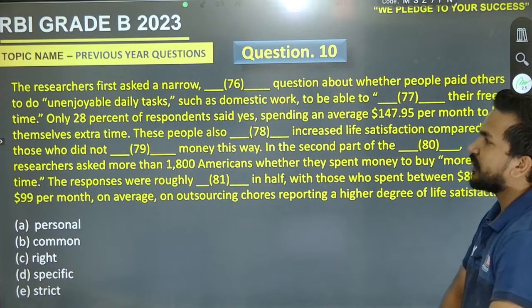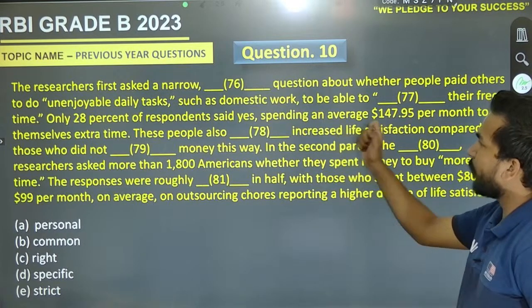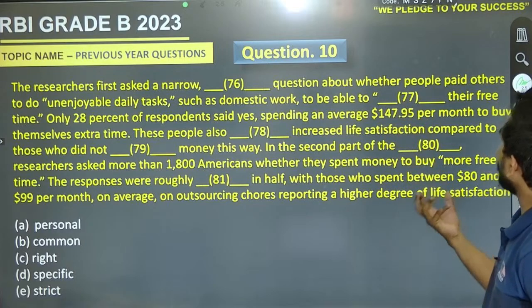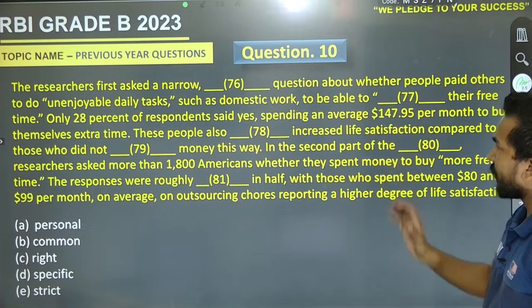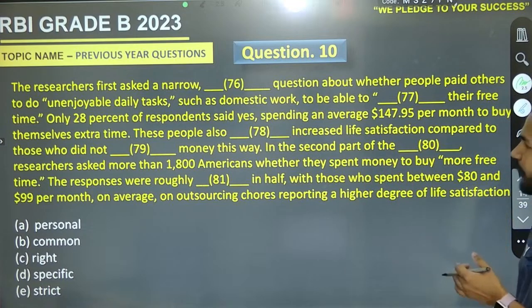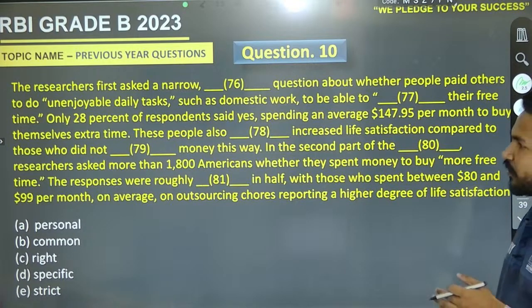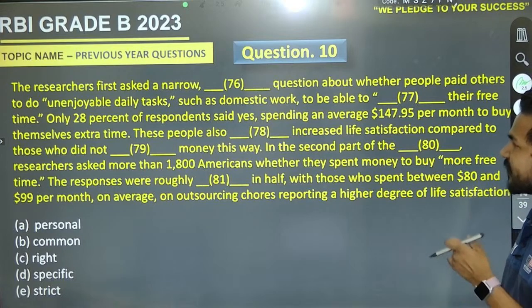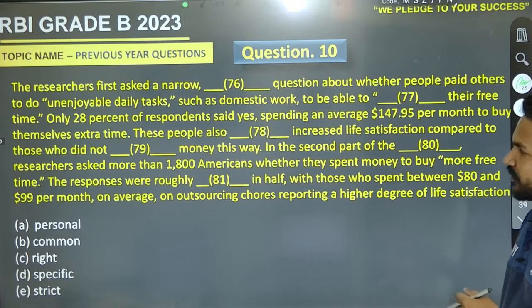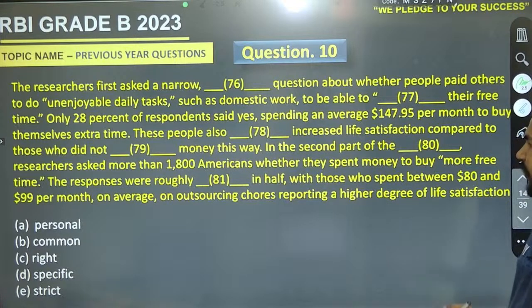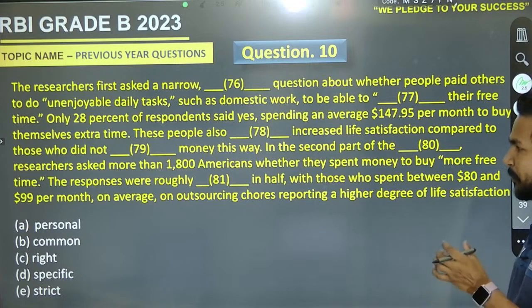Here we are. The researchers first asked a narrow blank question about whether people paid others to do unenjoyable daily tasks such as domestic work to be able to blank their free time. Only 28% of respondents said yes, spending an average $147.95 per month to buy themselves extra time. These people also blank increased life satisfaction compared to those who did not blank money this way.